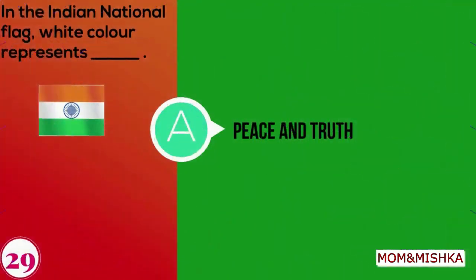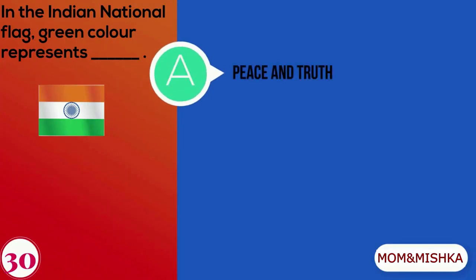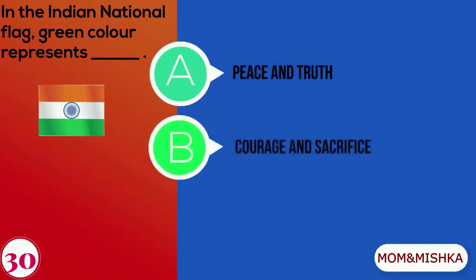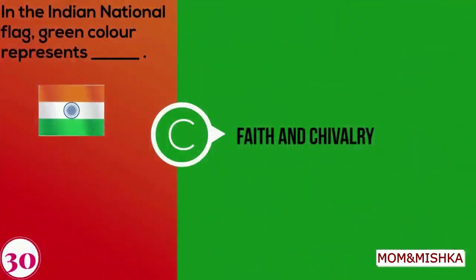In the Indian national flag, white color represents peace and truth. In the Indian national flag, green color represents A. Peace and truth, B. Courage and sacrifice, C. Faith and chivalry. In the Indian national flag, green color represents faith and chivalry.